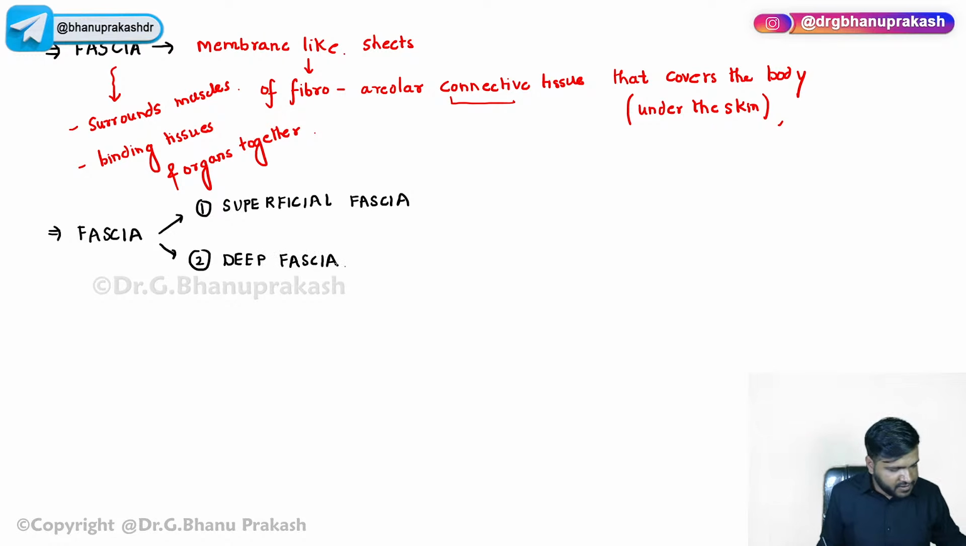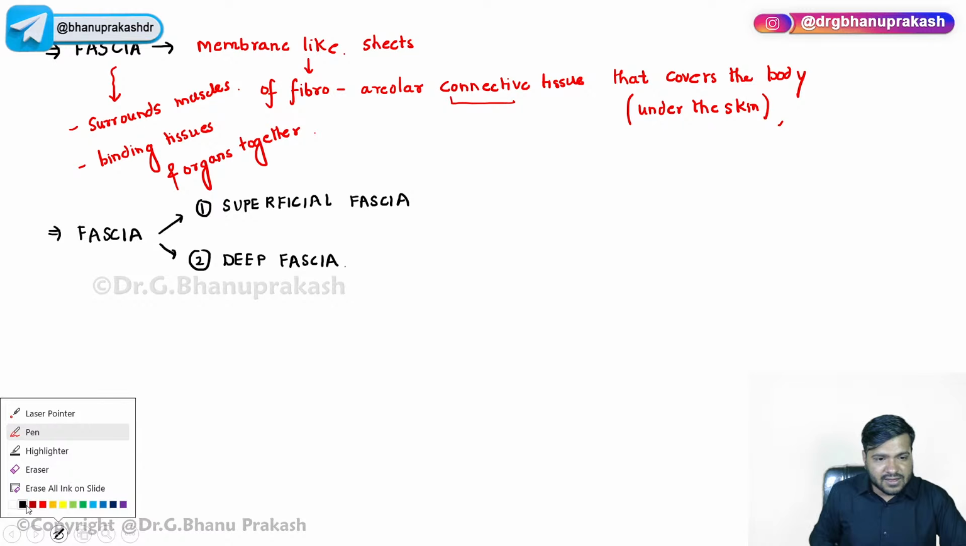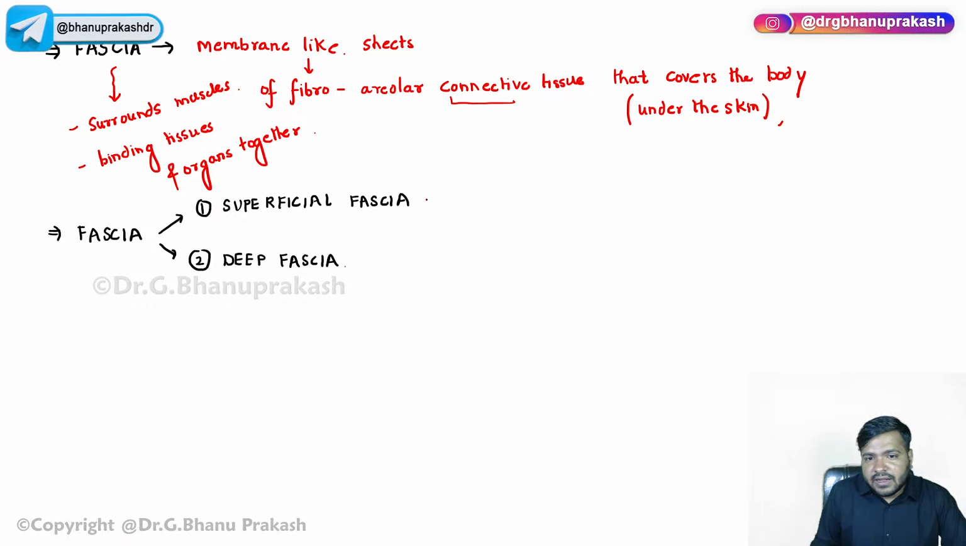Now, superficial fascia and the deep fascia, guys. When I say superficial fascia, it is present under the skin. Superficial means more toward the outer part of the body. So it is just present under the skin. It lies deep to the skin, or just under the skin. You have to remember that.